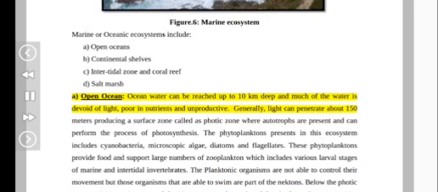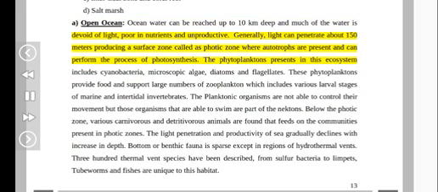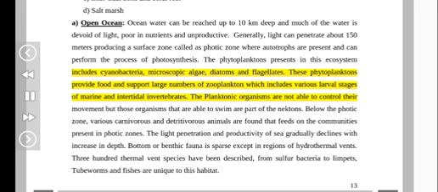Ocean water can be up to 10 kilometers deep and much of the water is devoid of light, poor in nutrients and unproductive. Generally, light can penetrate about 150 meters producing a surface zone called the photic zone where autotrophs are present and can perform photosynthesis. The phytoplankton present in this ecosystem include cyanobacteria, microscopic algae, diatoms and flagellates. These phytoplankton provide food and support large numbers of zooplankton which includes various larval stages of marine and intertidal invertebrates.